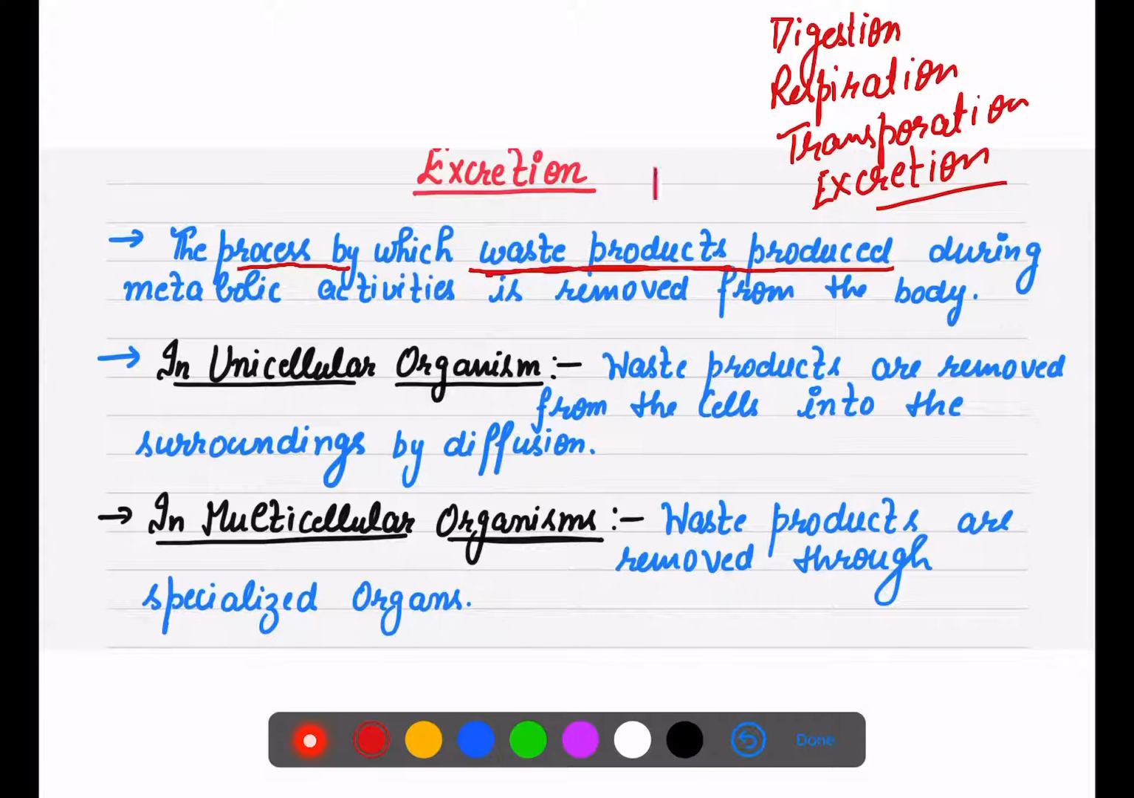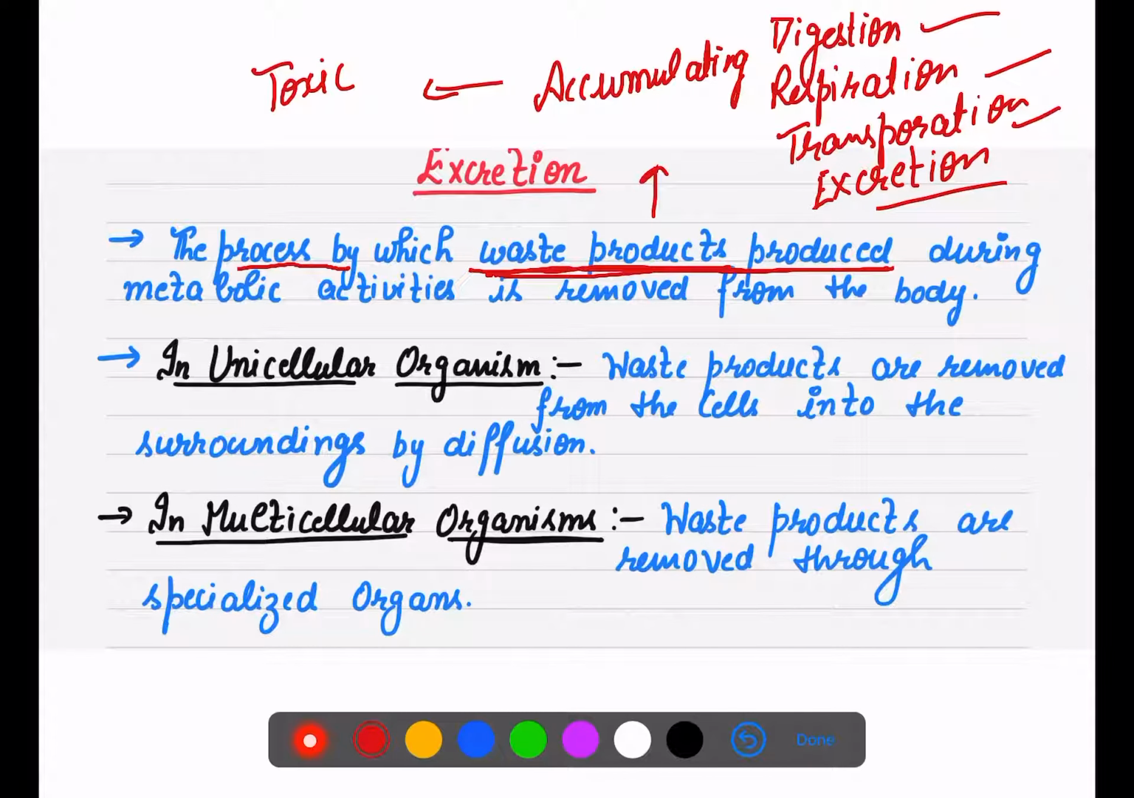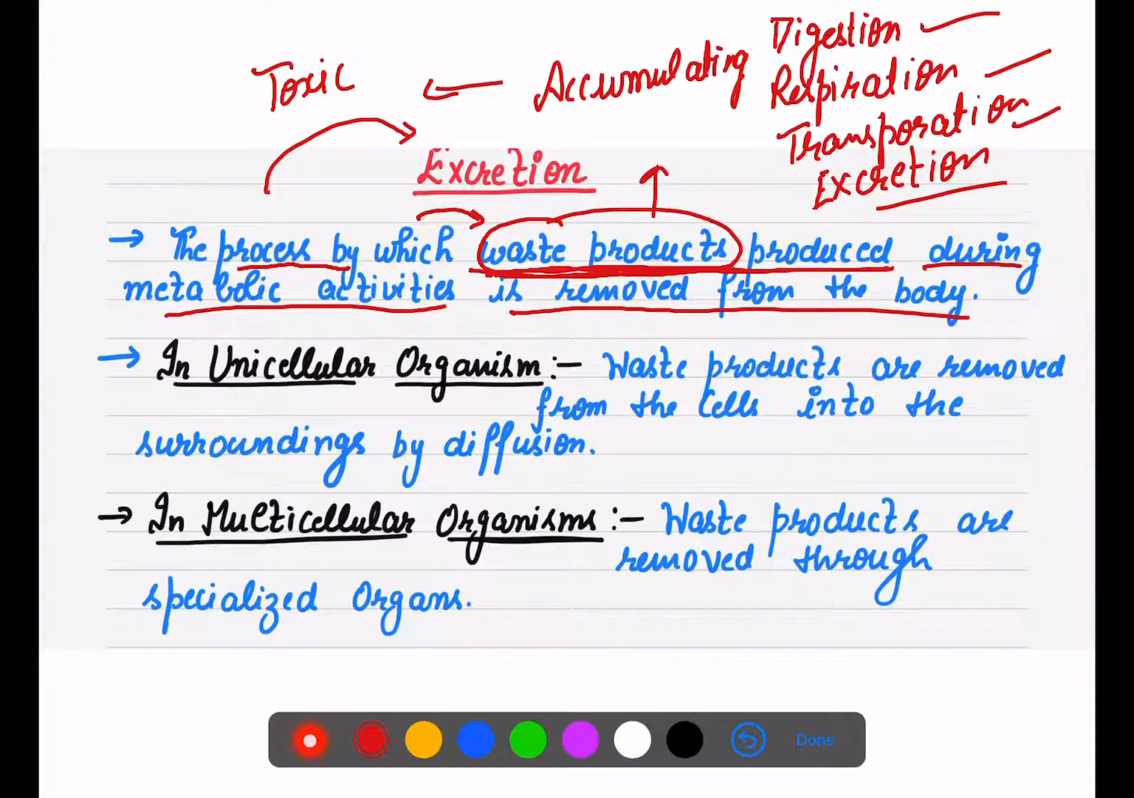Otherwise if they start accumulating, का मतलब मैंने बहुत बार आपको बताया, that is इकट्ठा होना. If they start accumulating in the body, they will be toxic, right? So excretion is a process by which waste products which are produced during digestion, respiration, transportation, so during these various metabolic activities, waste products are produced. The process by which these waste products are removed from the body is known as excretion.